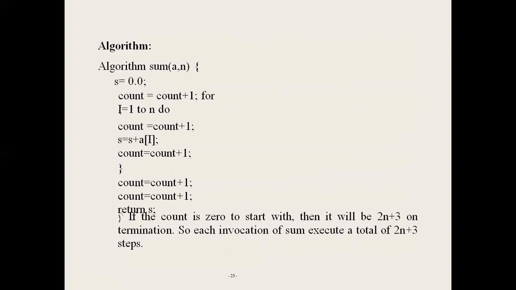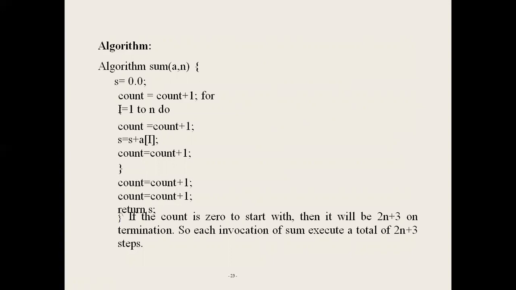That is, suppose the condition fails. When the condition fails, the control cannot enter the loop. That's why, for the last execution of the for loop, you introduce one count increment statement, and for the return statement, count equal to count plus 1.